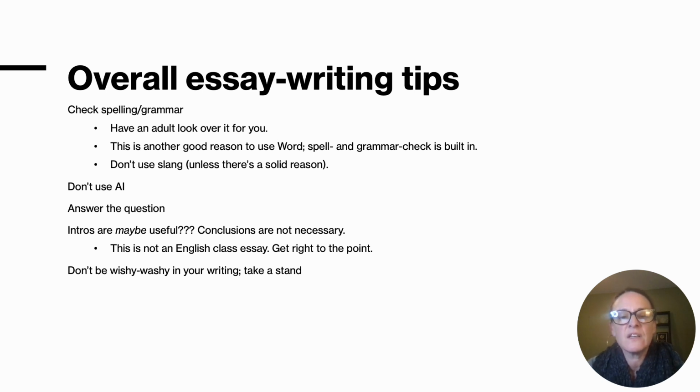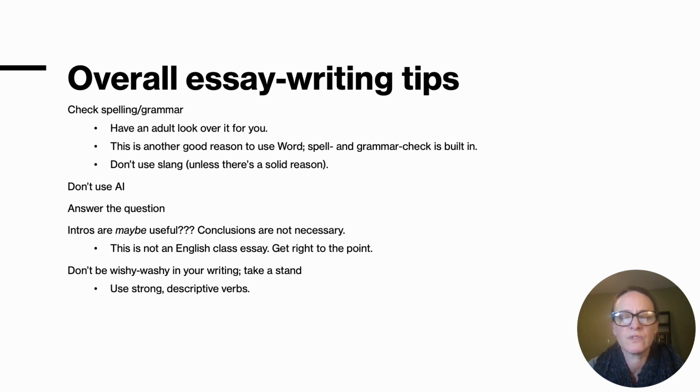Don't be wishy-washy in your writing. Take a stand. So you don't need to say, "Well, I was in volleyball for a little bit, but not all 4 years." Say, "I played volleyball freshman year." That is definitely more clear. It's not as wishy-washy.